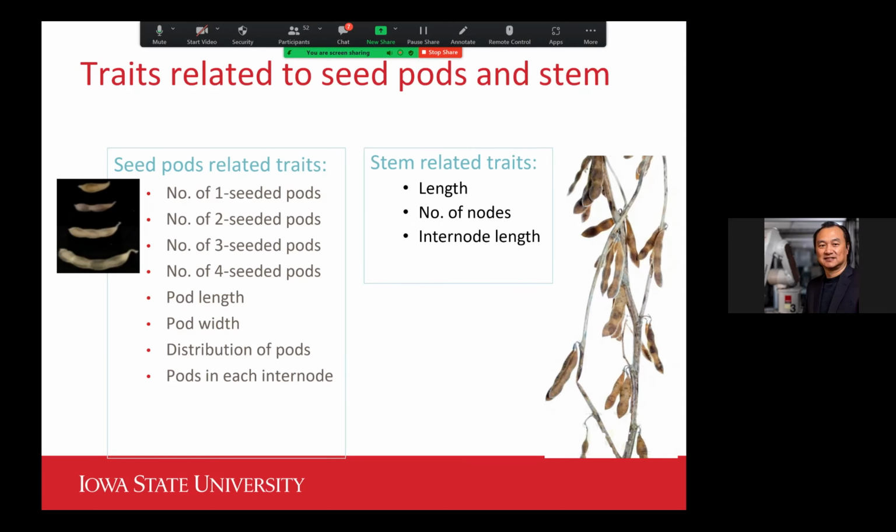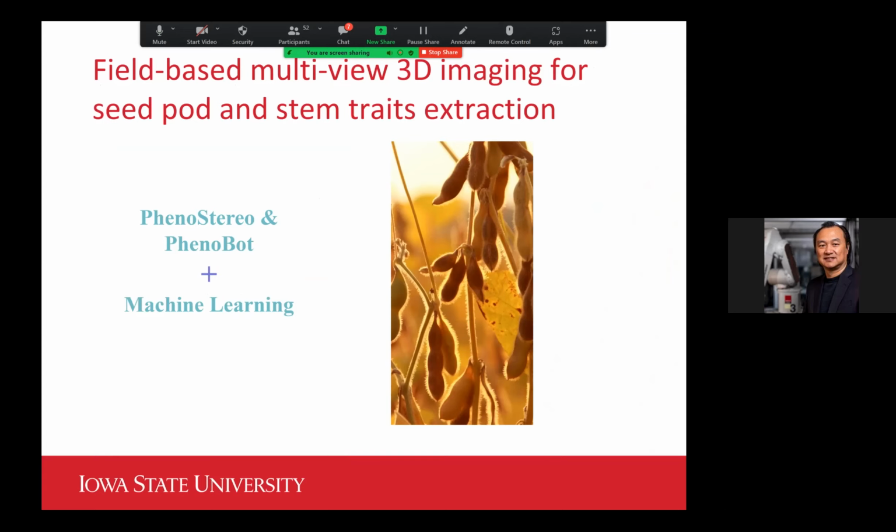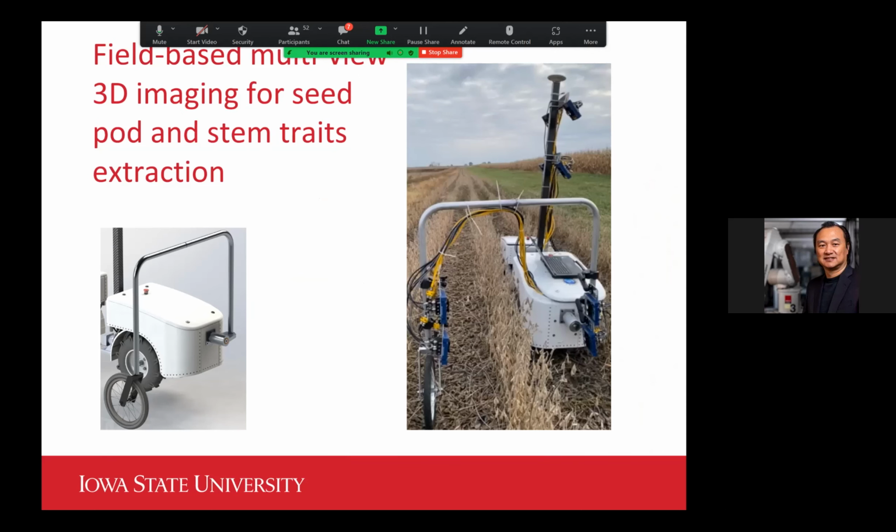And so the approach is to use 3D imaging plus machine learning image processing. We deployed our PhenoBot and collected some data a couple of weeks ago.